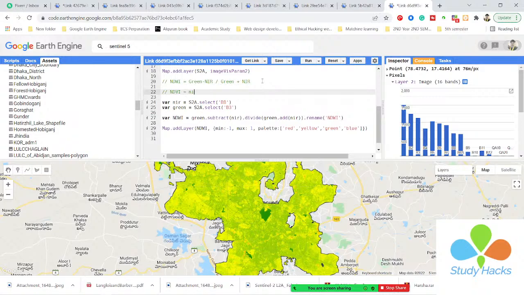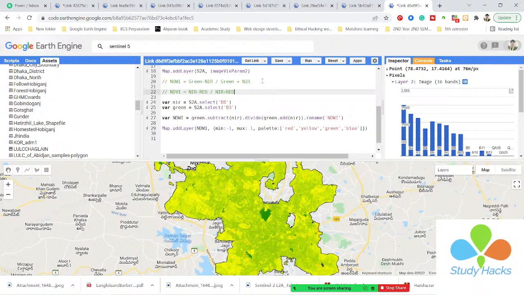The NDVI equation is the near band minus the red band, divided by the near plus the red band. So this is my equation.